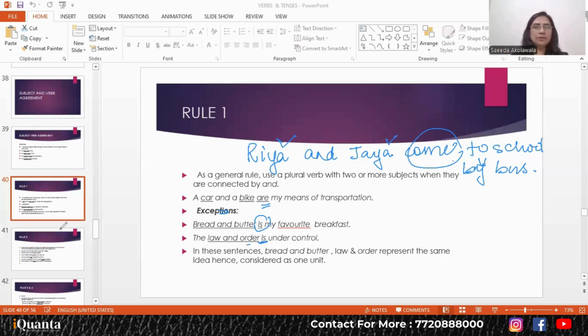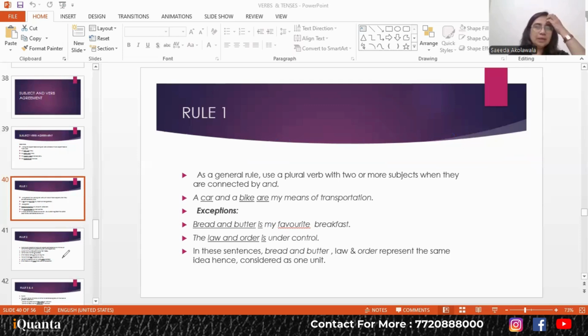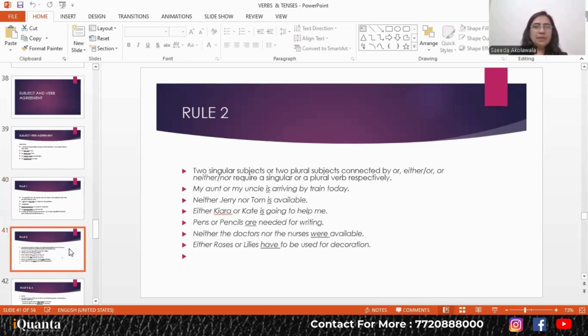Okay, let's move forward to the next rule. So ये एक conjunction हो गया, the conjunction and, we saw how the verb changes as the noun becomes plural. Another very commonly used conjunction or pair of conjunctions is what? Either or, neither nor. अब यहाँ पे choice हो रहा है, either A or B. दोनों में से एक ही होगा. So the verb again will be singular. But what if both the subjects are plural, right? So A भी plural है, B भी plural है, then it'll again take a plural verb.